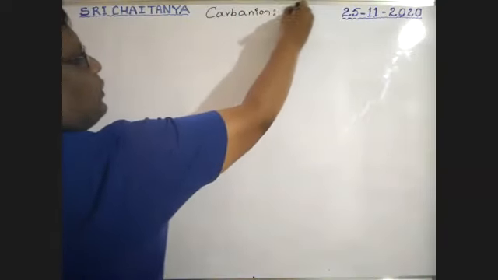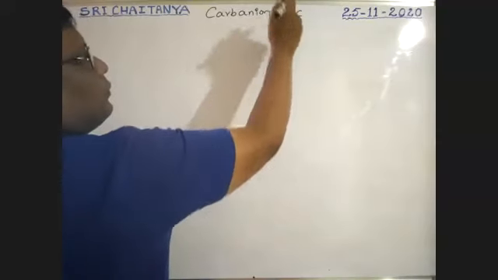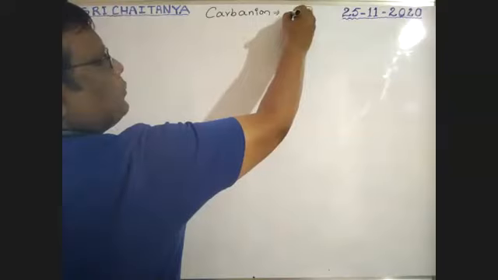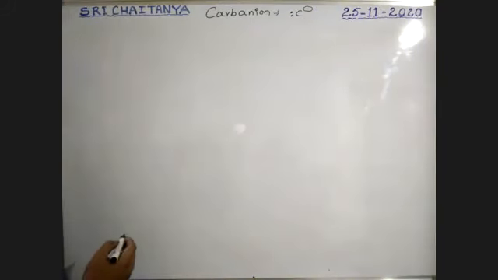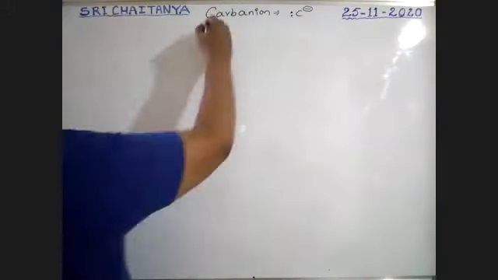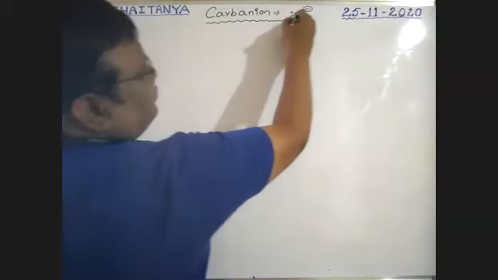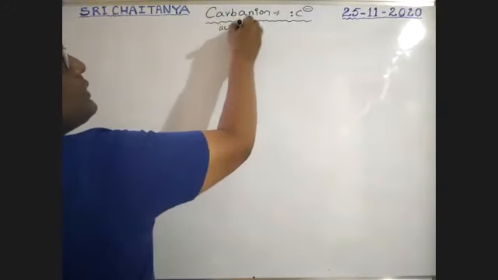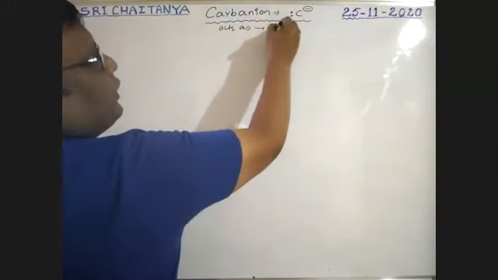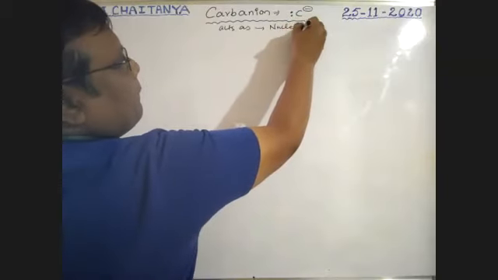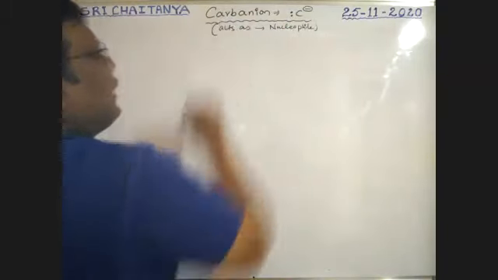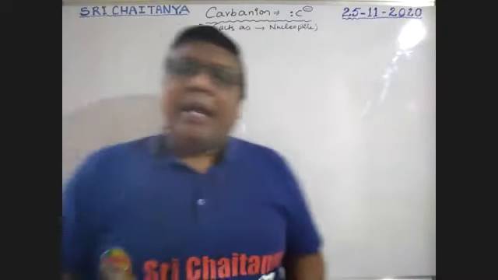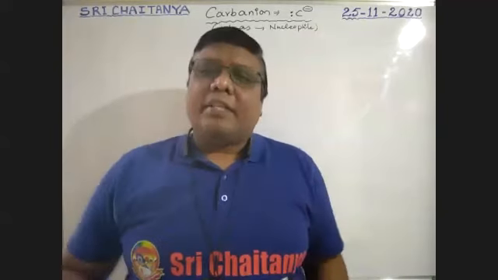Carbanion, boys. Carbon with a negative charge and a lone pair. Okay, this is about carbanion. This one is negatively charged at one end, so it acts as a nucleophile. Carbocation acts as an electrophile, carbanion acts as a nucleophile.